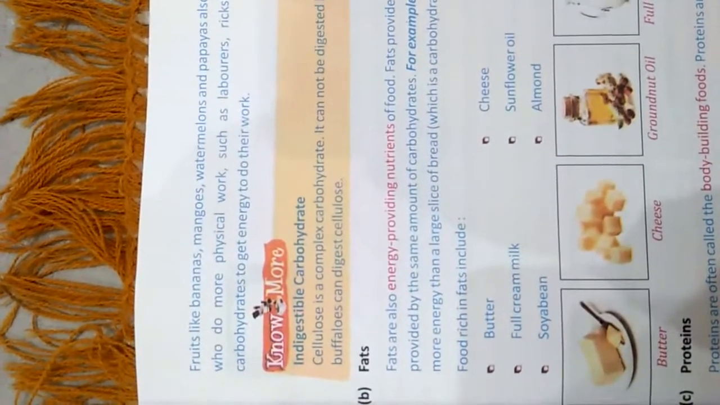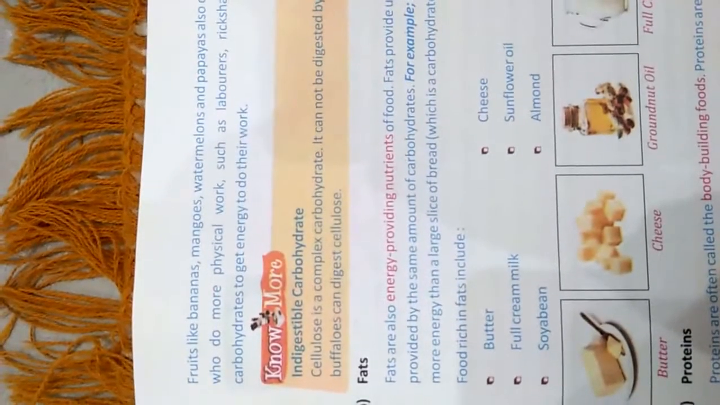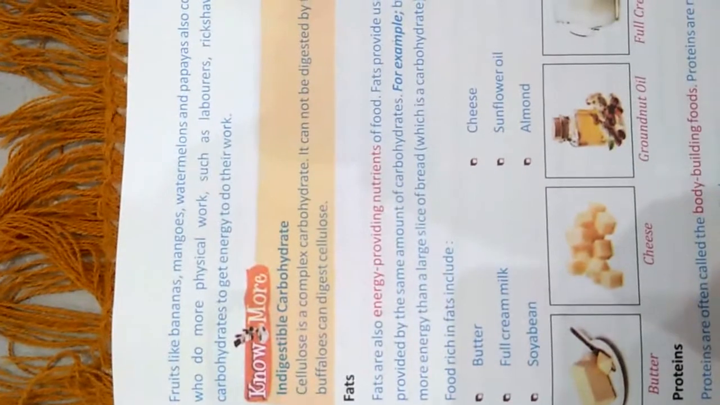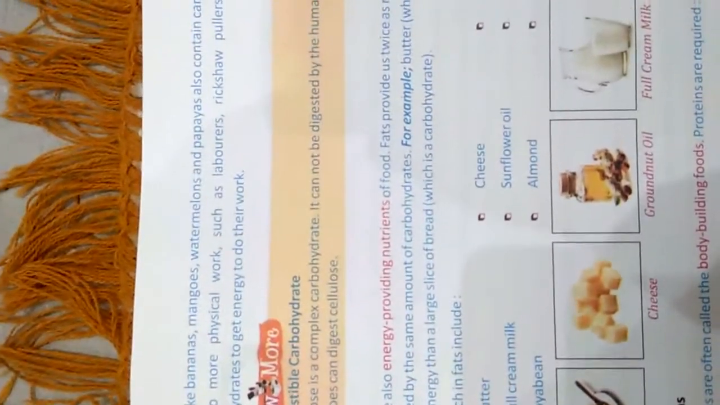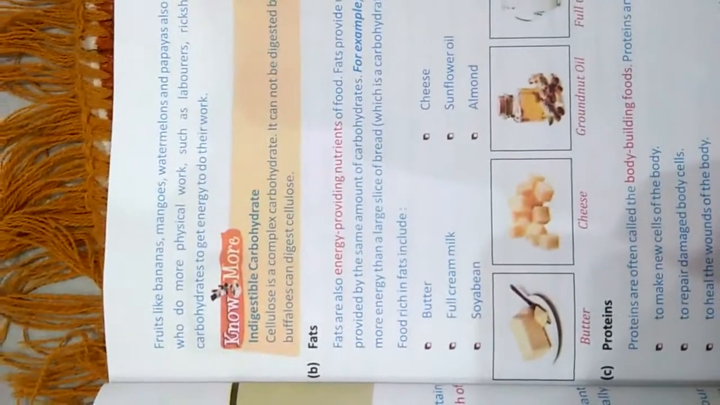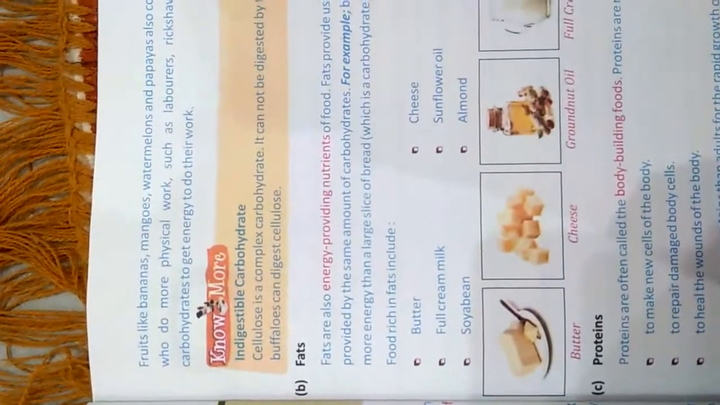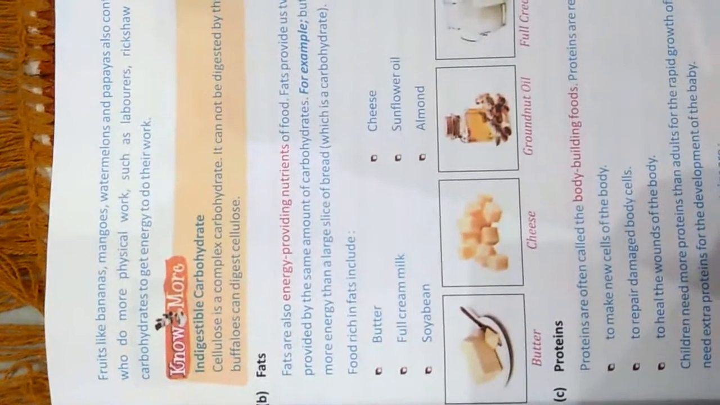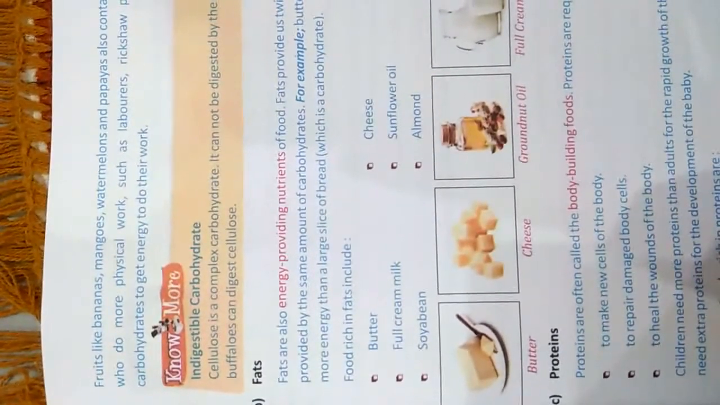Here we have a note that is related to indigestible carbohydrate. Cellulose is a complex carbohydrate. It cannot be digested by the human body. Cows and buffaloes can digest cellulose, which they get from the grass which they eat.